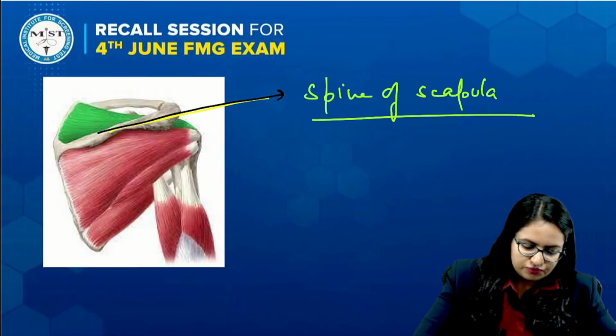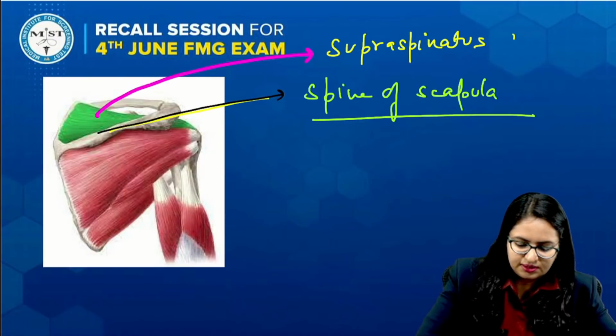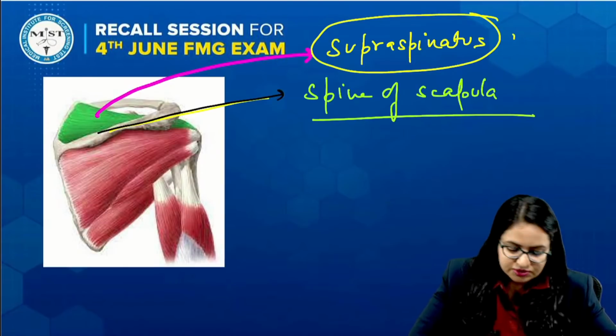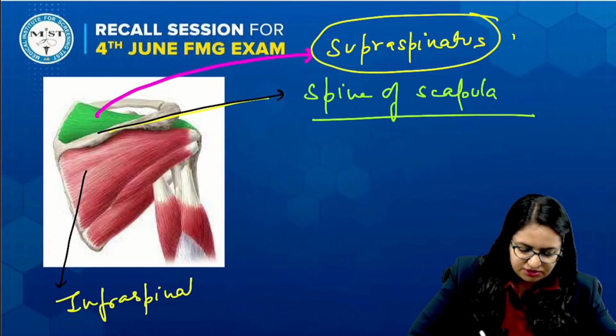So this muscle which is present above the spine is the supraspinatus, and this is the muscle which has been given in the question, right? So first of all, you should be able to identify the muscle. And the other muscle which is present below, this is the infraspinatus.